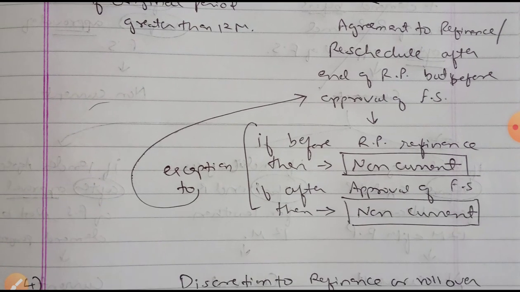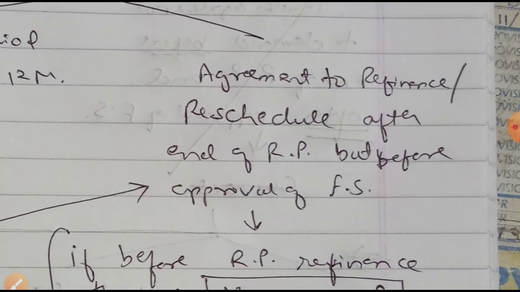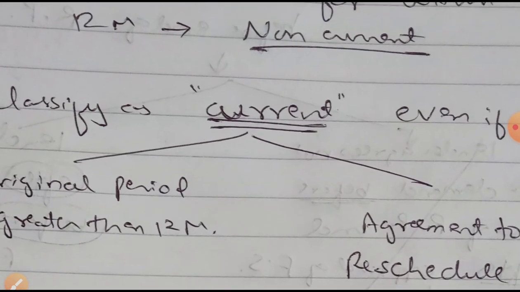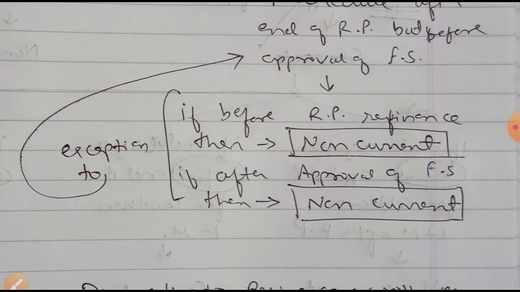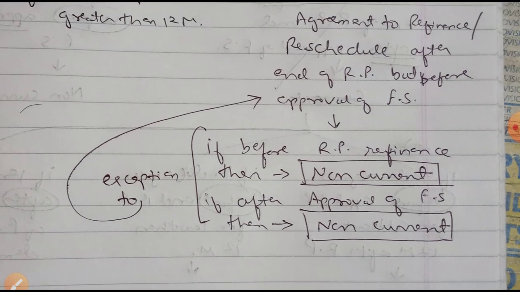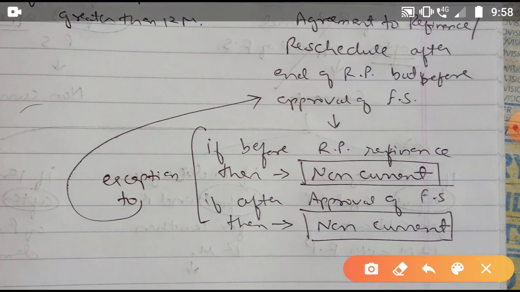So if it is after the reporting period but before approval of the financial statements, we classify it as current. And the exception is the opposite: if the company went before the reporting period to refinance, it would be classified as non-current.